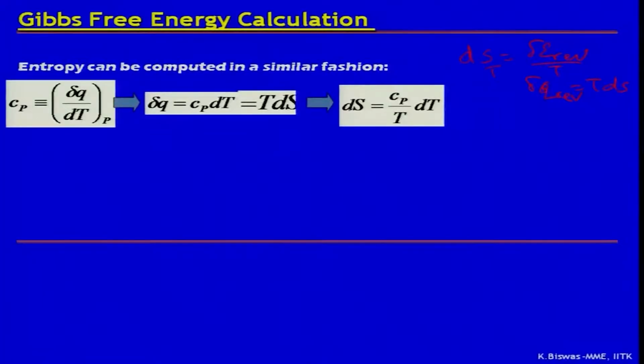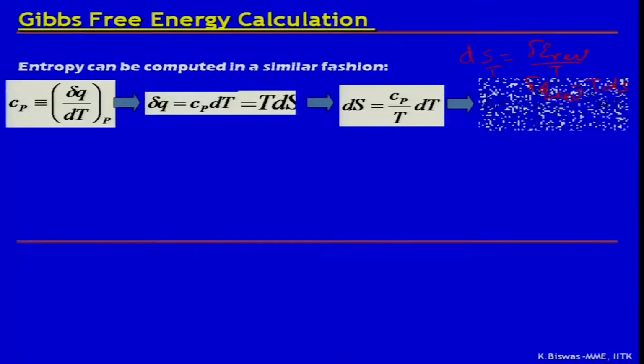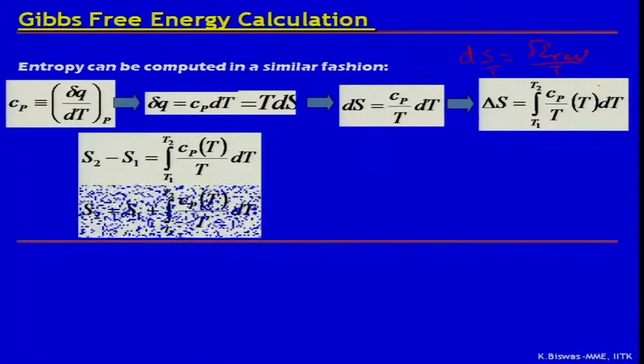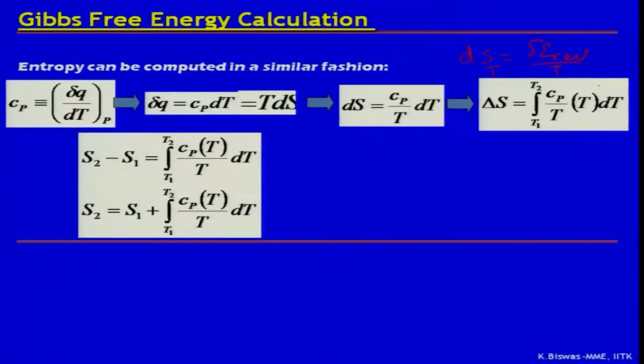As I said in the first lecture, you must have some basic idea of thermodynamics. I am not going to go back and explain each of these things. So finally we can write that the entropy change is the integral of Cp by T dT over T1 to T2. Again, we are interested in the change, not the absolute value of entropy, and we can write the same equations as we did for enthalpy.